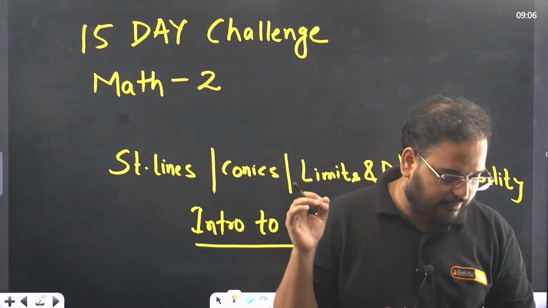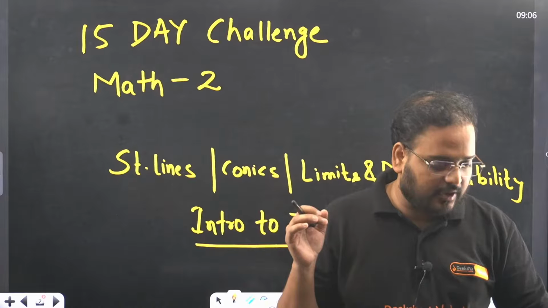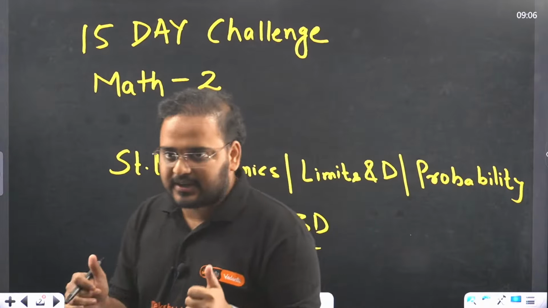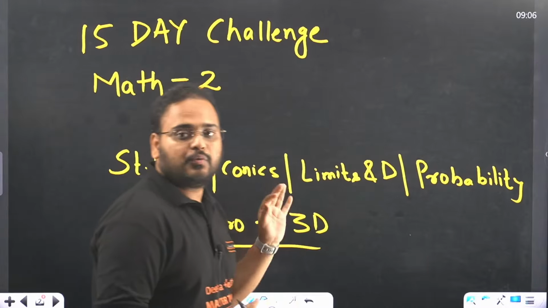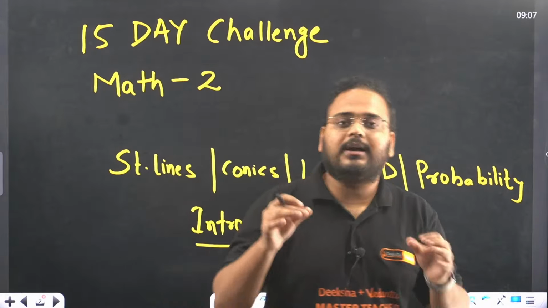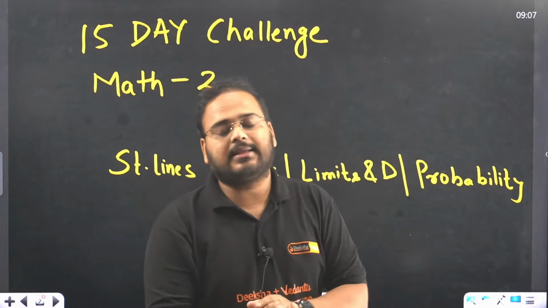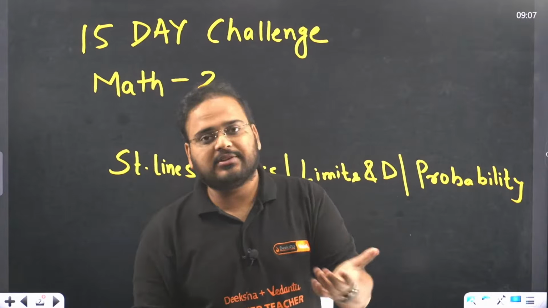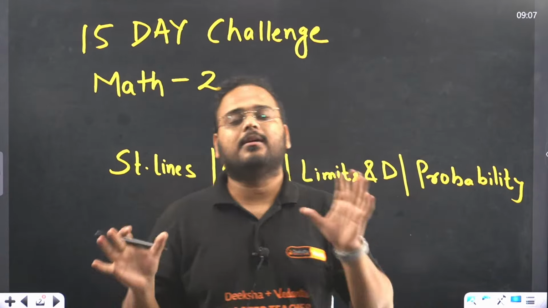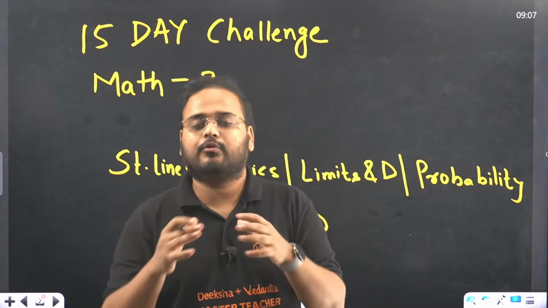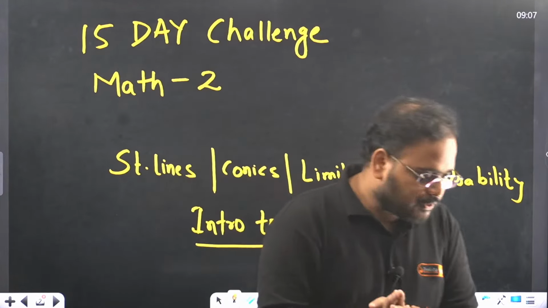Okay, so I want to answer one more question, everyone. Sagar, Ashia, everyone who was asking me: this session will include 5 chapters: straight lines, conics, limits and derivative, probability, and intro to 3D. First of all, I would like to say it was my mistake that the chapter name was like that in the thumbnail. We are working on it. We'll change it right now itself. But for all of you who are in the live, the sessions are going to be a new session for a new set of chapters.